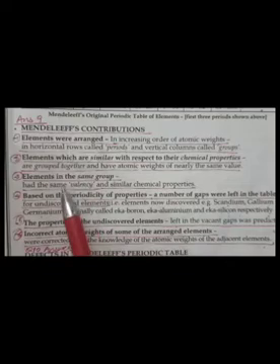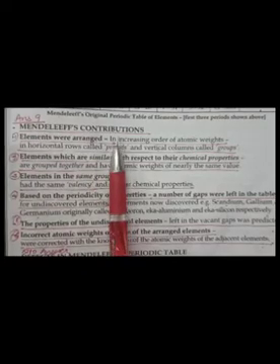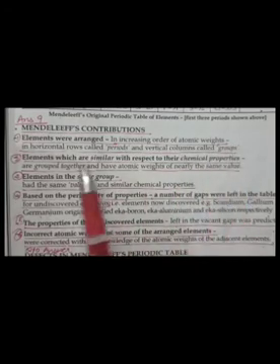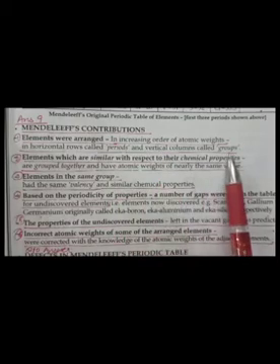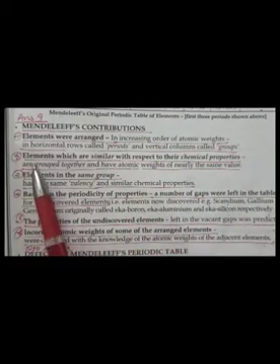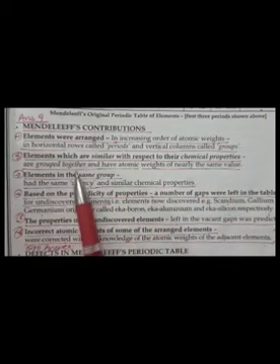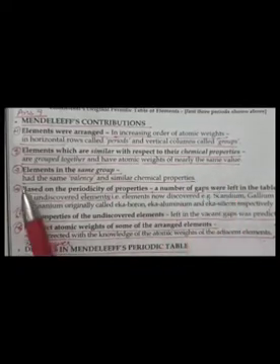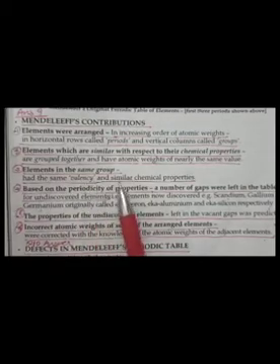So these are the points which I am explaining. These are Mendeleev's contributions in the formation of the periodic table. First of all, elements were arranged in increasing order of atomic weights in horizontal rows, and these horizontal rows are called periods and vertical columns are called groups. Mendeleev grouped together elements which are similar with respect to their chemical properties and have atomic weights of nearly the same value. Now the third point is, elements in the same group had the same valency and similar